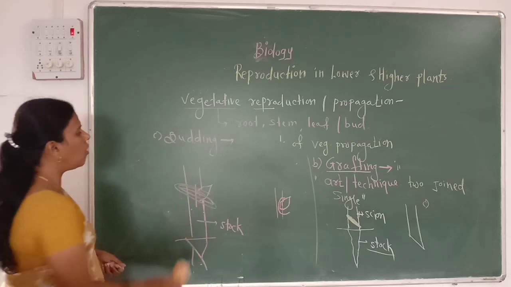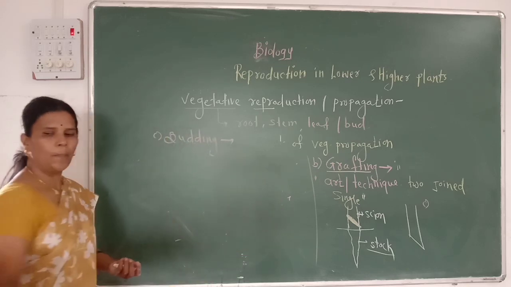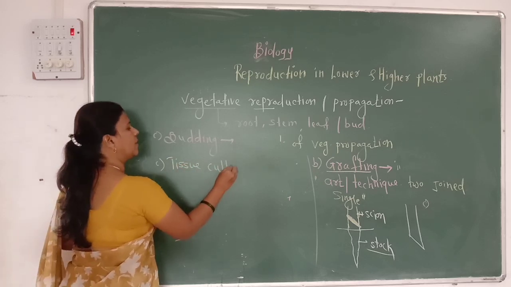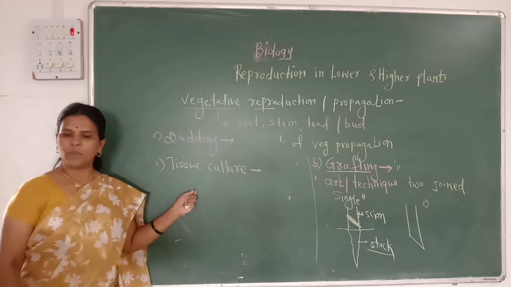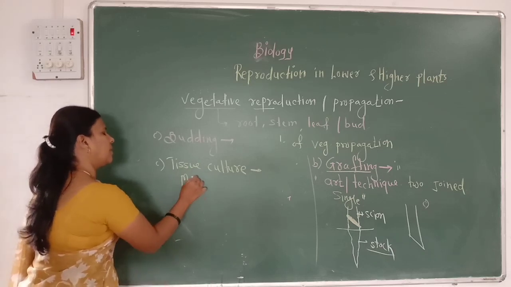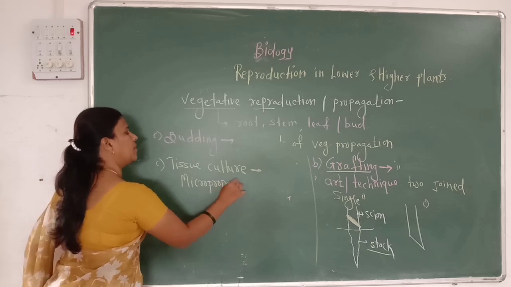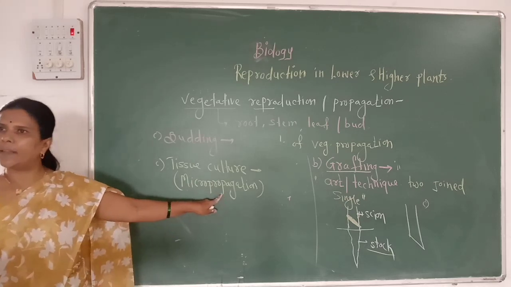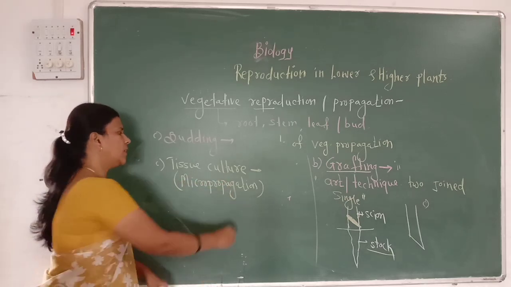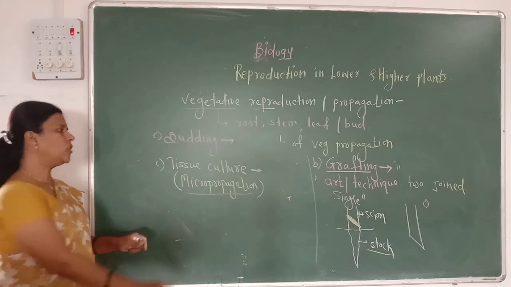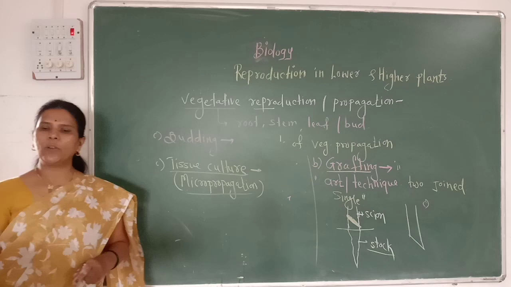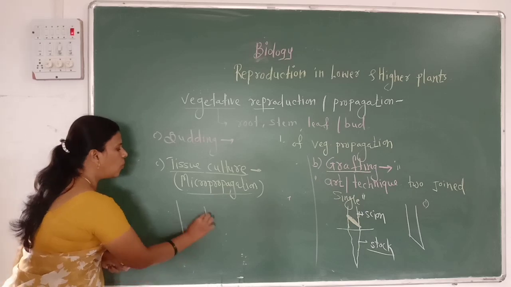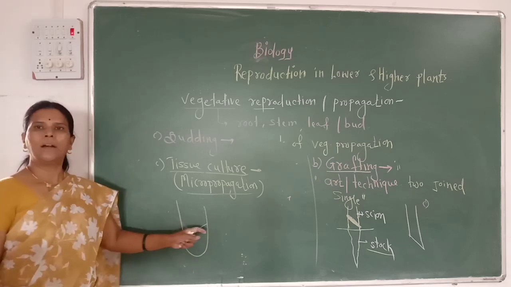The last method of vegetative propagation is micropropagation, also called the tissue culture technique. As the name suggests, we use a microscopic part of the plant, that is tissue, for propagation. Micropropagation is famously known as the tissue culture technique, in which a tissue of a plant is grown in culture medium under aseptic conditions.